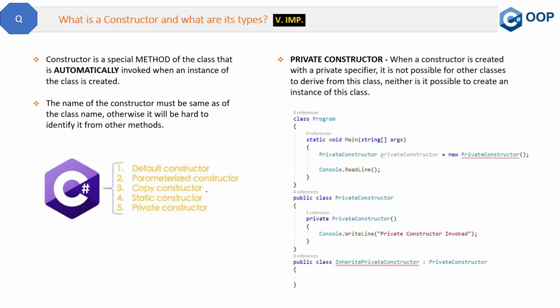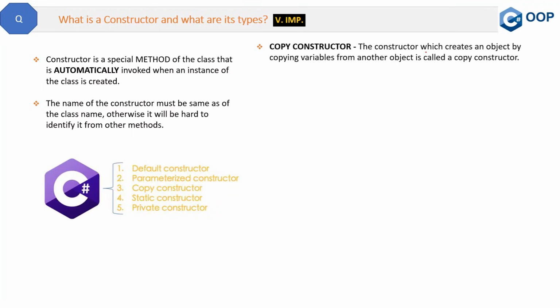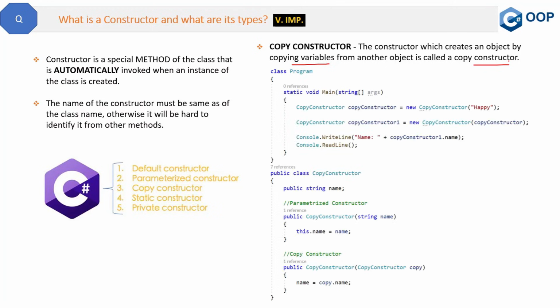At the end, we will discuss this copy constructor. I rarely used this constructor, and I was never asked about this constructor in interviews. But let's see how it is. Let's see the definition first. The constructor which creates an object by copying variables from another object is called a copy constructor. So let me show you the code also.